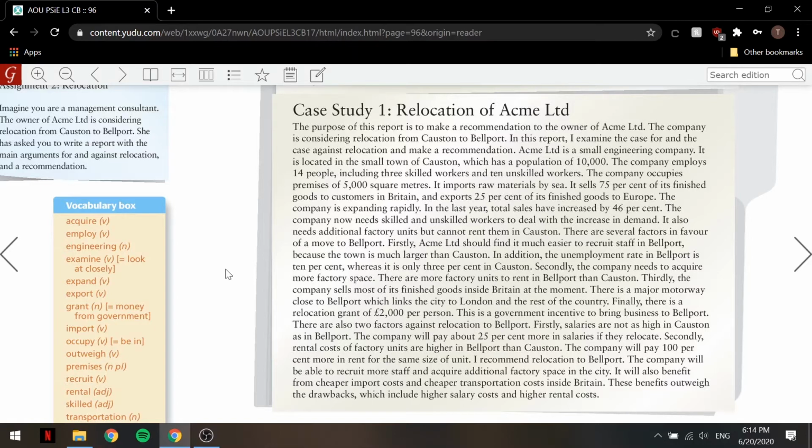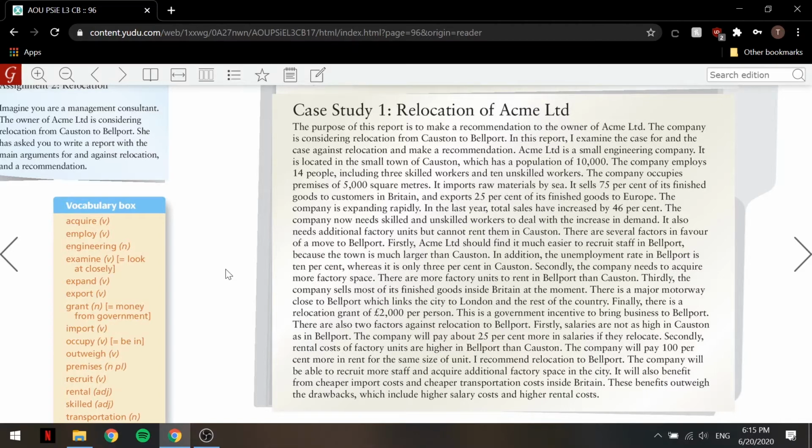ACME Limited is a small engineering company. It is located in the small town of Coston, which has a population of 10,000 people. The company employs 14 people, including 3 skilled workers and 10 unskilled workers. The company occupies premises of 5,000 square meters. It imports raw materials by sea.